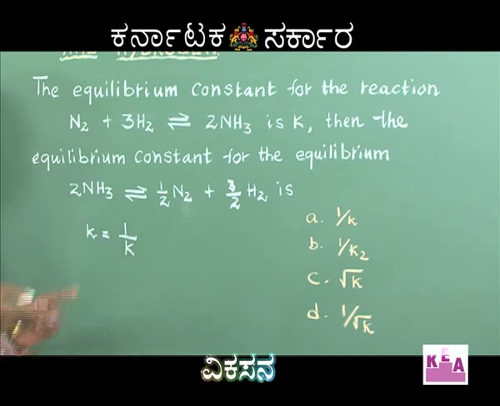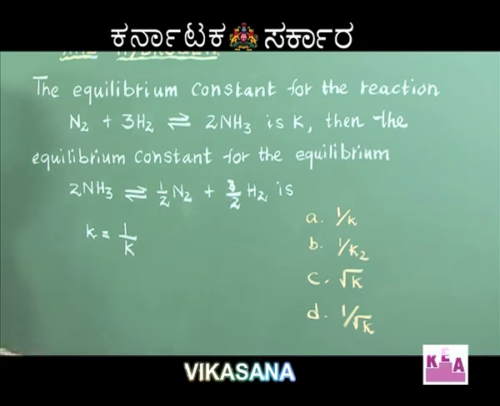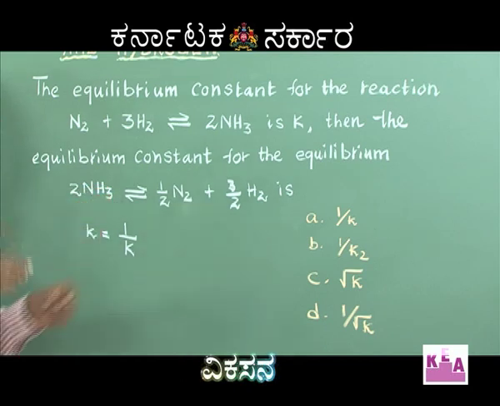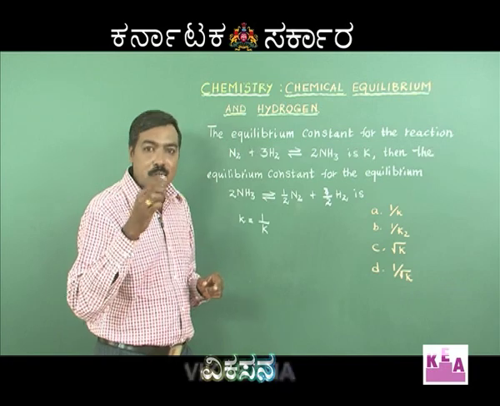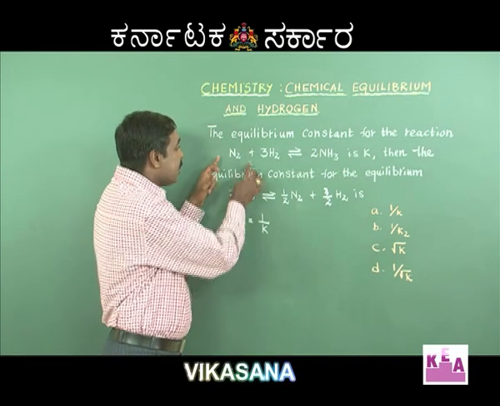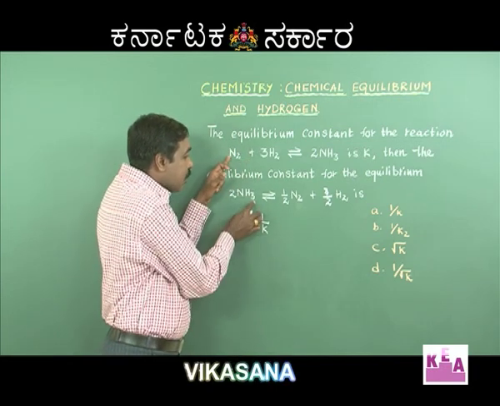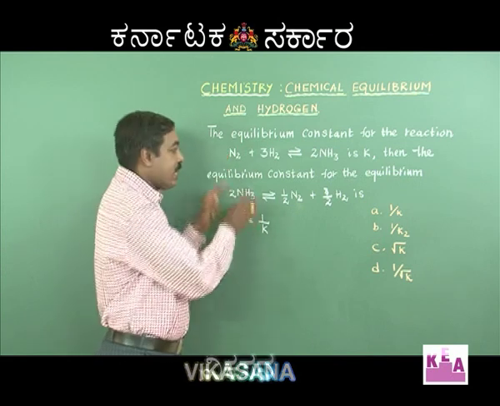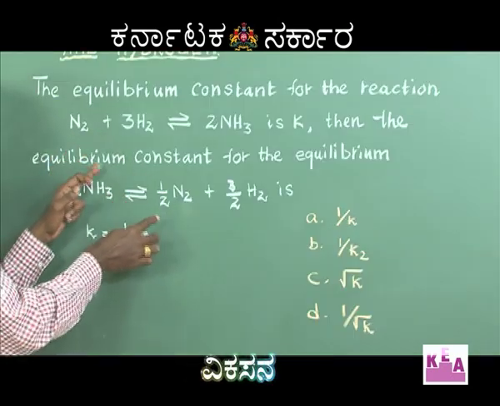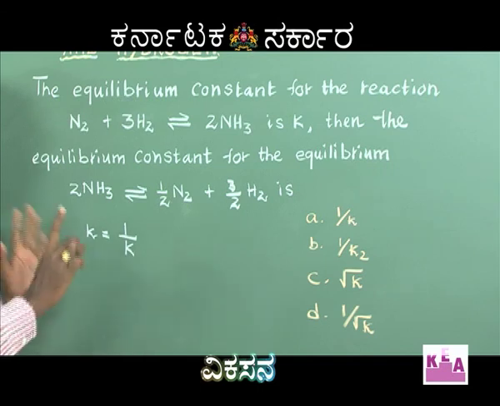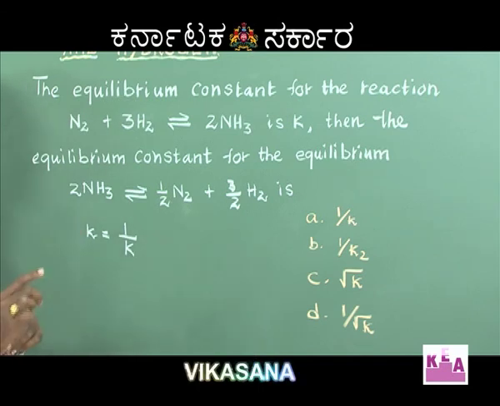Now, you have understood from the previous problem that whatever changes I apply to the given equation with reference to the base equation, it has to be taken as a power. Here, if I compare this equation and that equation, every factor is divided by 2. I would say it is multiplied by 1 by 2.